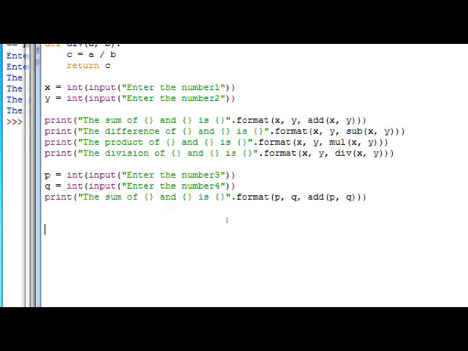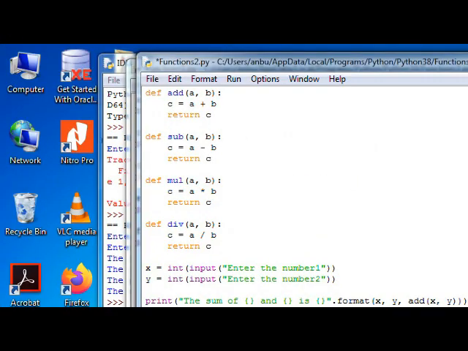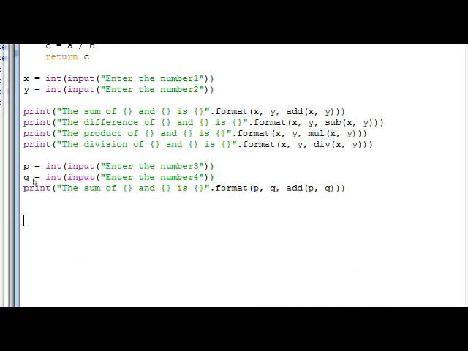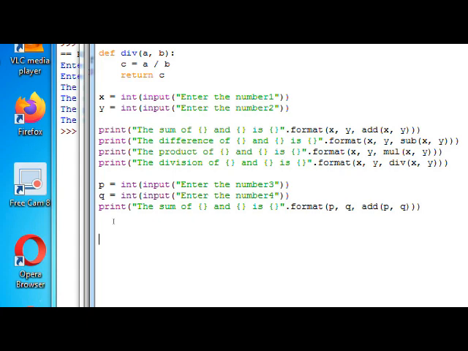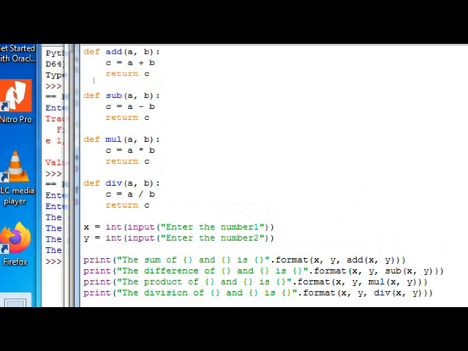This time the inputs alone are changed. The code remains the same. The function definition for the function add is going to be used for the second time. No matter how many times we perform this addition operation for different sets of inputs, we are not going to repeat this code.